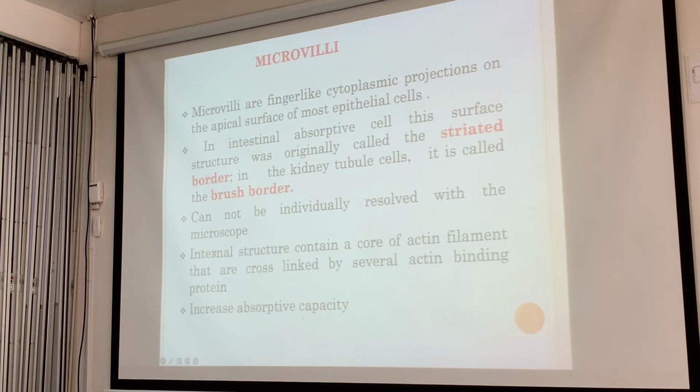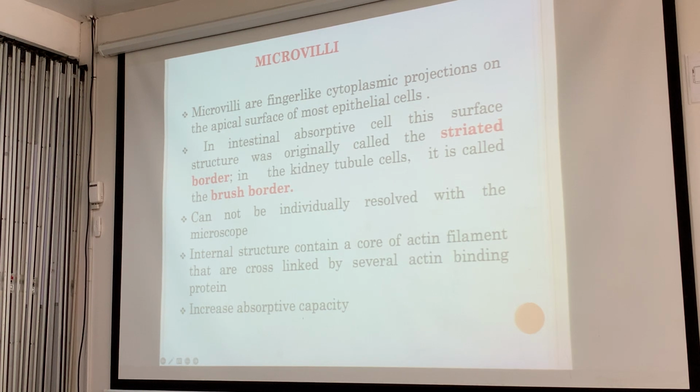And we have the microvilli. Where are they famous? Microvilli help increase absorptive capacity with their finger-like cytoplasmic projections. They're in the striated border of absorptive cells, like the intestines, and then the kidney cells.